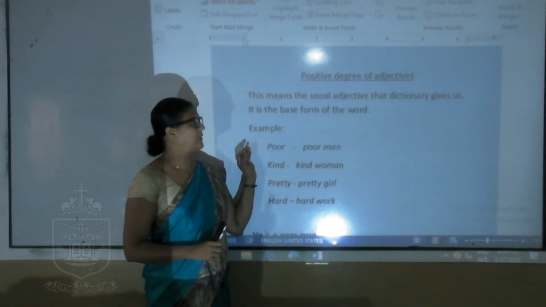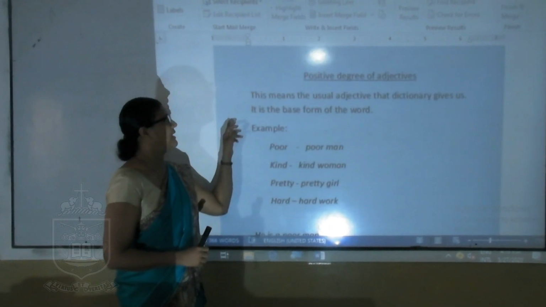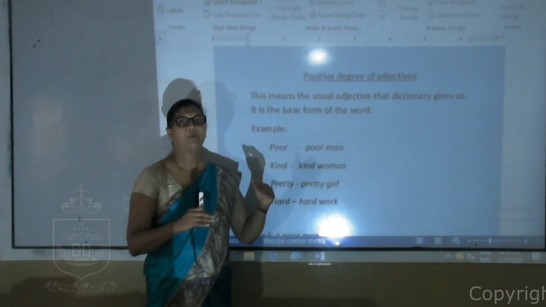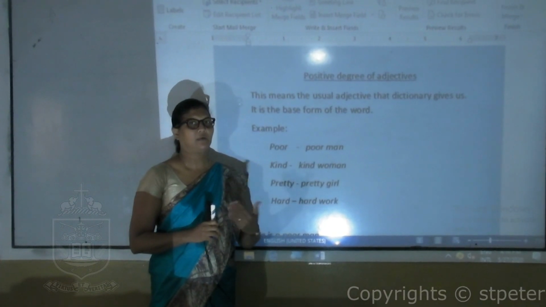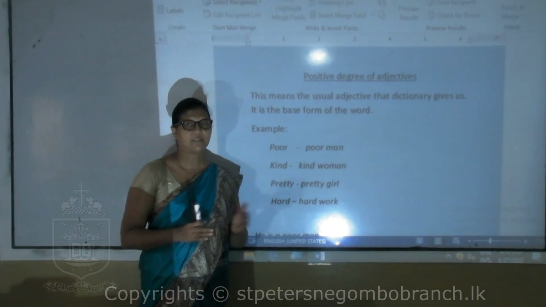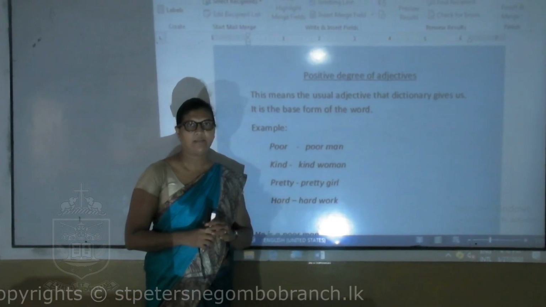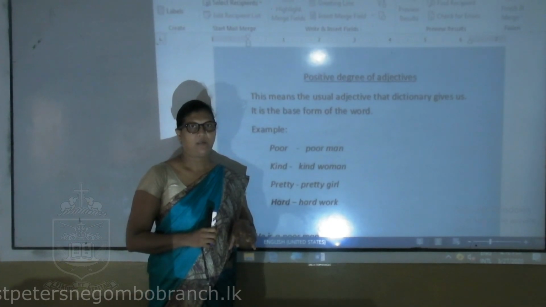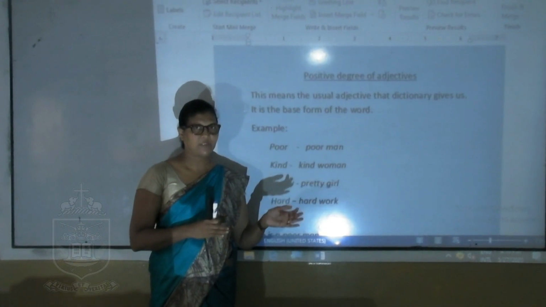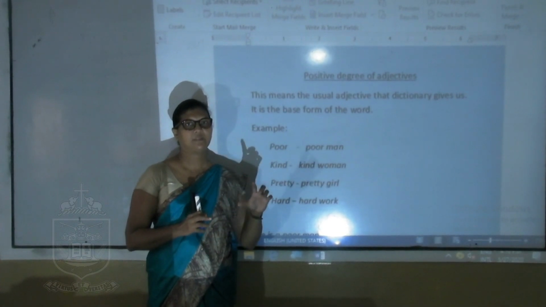Right, let's see what are positive degrees of adjectives. Positive means the word we use in a normal way, with no differences. We have not added anything, the usual word. When you turn the dictionary, you will see this positive degree. The adjective gives it positively.